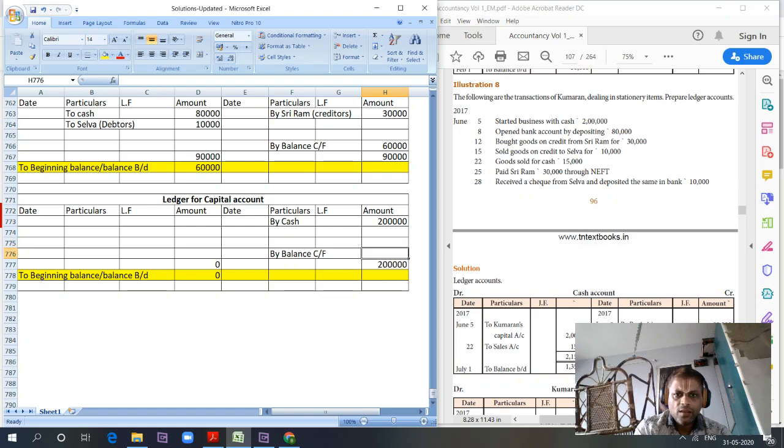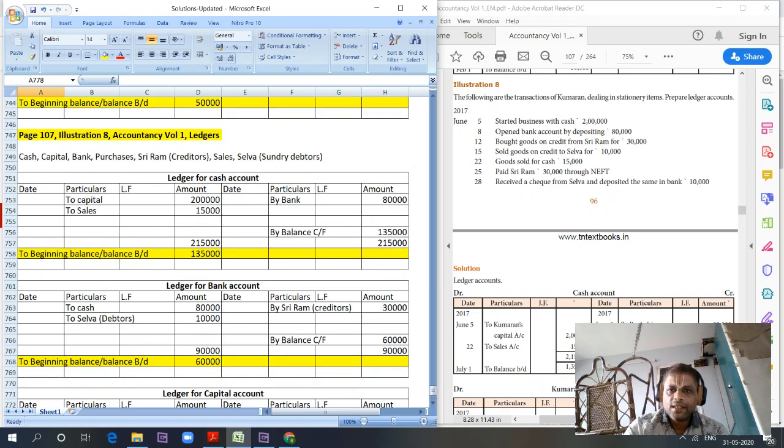So the balance carried forward comes to this side, 2 lakhs. So beginning balance transferred to next period will come to this side, 2 lakhs. Clear? Let's prepare the next ledger.